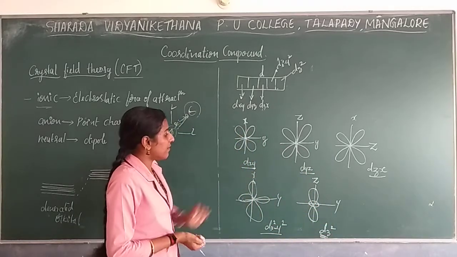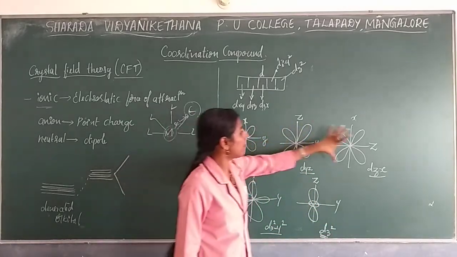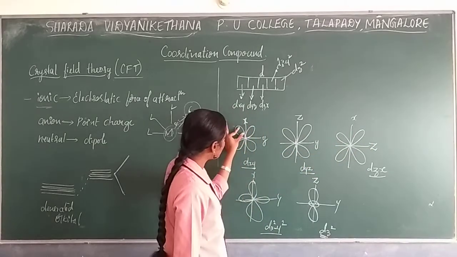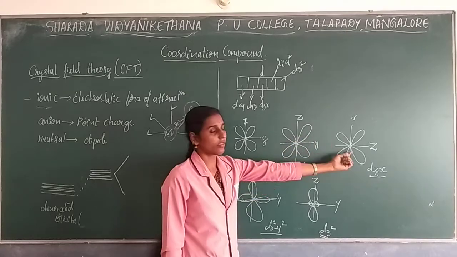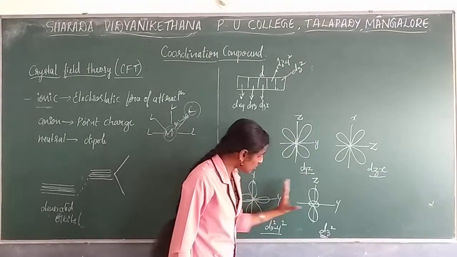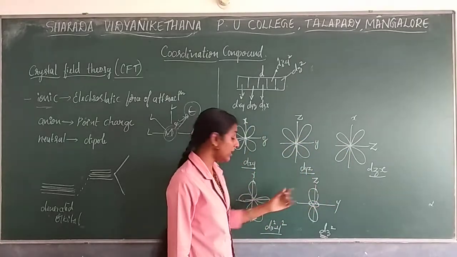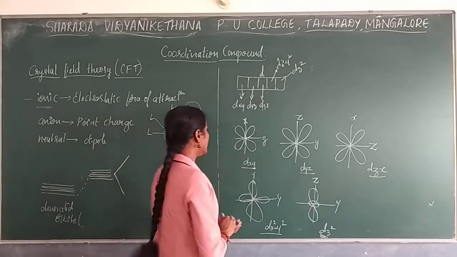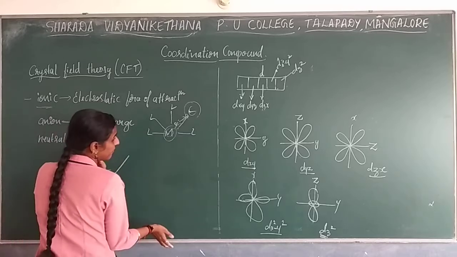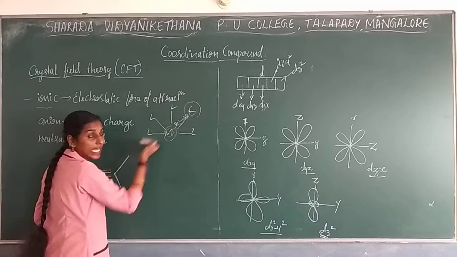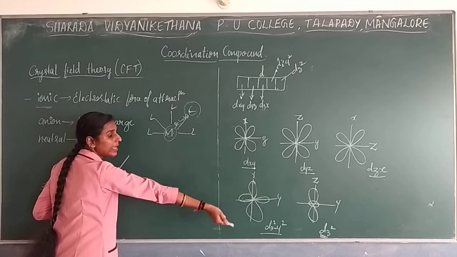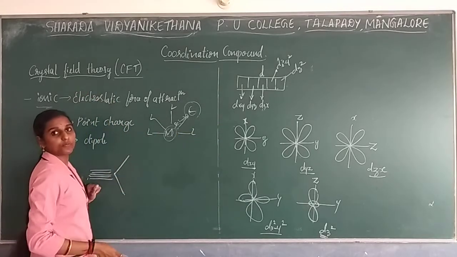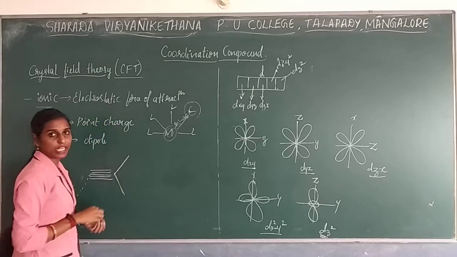So what is the difference between these two? These three form one set because their lobes are present between the axes. These two form another set because their lobes are present on the axes. The splitting of energies will be seen based on the ligands, mainly based on whether the lobes are present on the axes or between the axes. Based on that, the splitting will take place.